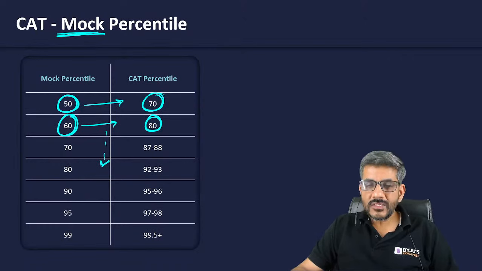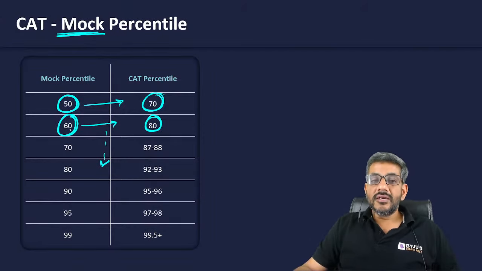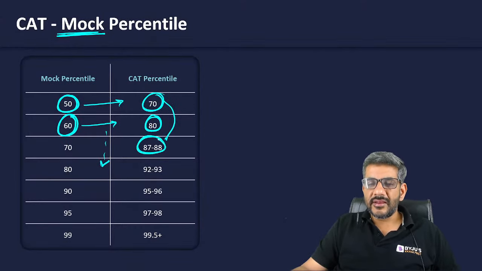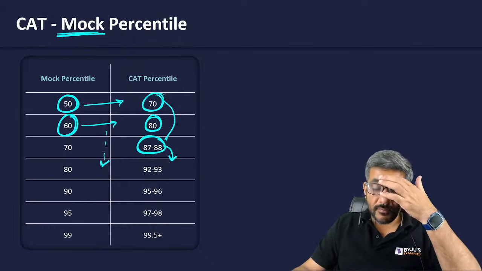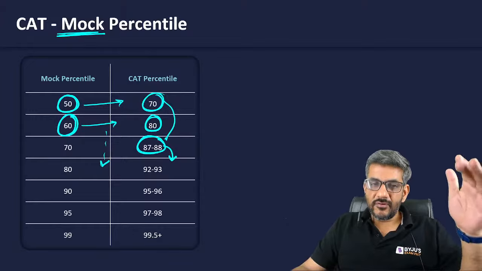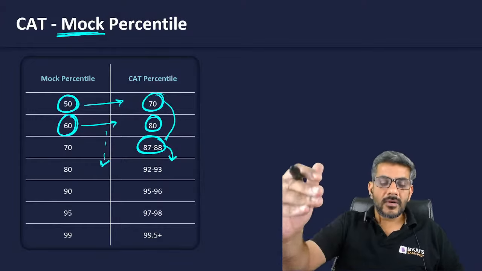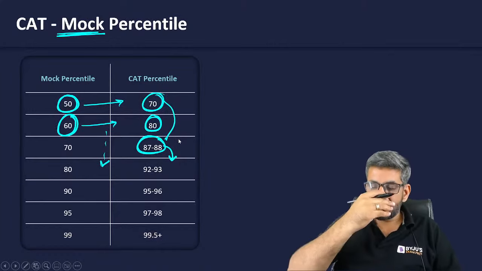So this has been the scenario. First thing first, you need to know where you stand so that you can decide your target. Of course, currently, let's say you are getting 70 percentile in CAT. So target that in 3-4 months, you should start getting something like 87, 88. And with more time, you should further improve it to go up to 92, 93, 95, 96. That is up to your caliber, your practice and your hard work, how far you can go from that stage. Similarly, for the other percentiles, you can make some small milestones: I have to reach this percentile first, then that percentile, and so on.